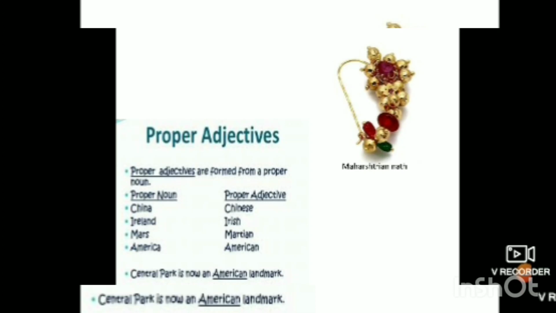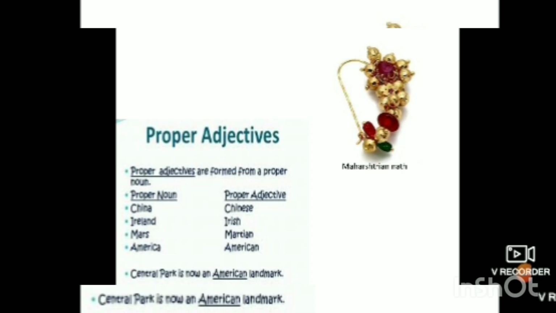So thus we all know that Maharashtra is a unique state, and thus it is known as a proper noun. Maharashtra is what? A proper noun. And as this ornament belongs to this identity of Maharashtra, we are calling it Maharashtrian Nath. Everyone likes Chinese, don't you? Yes. So we all like Chinese. So we all know that China is the neighboring country of ours, India, right? So the food which we like from the country, that is known as Chinese.